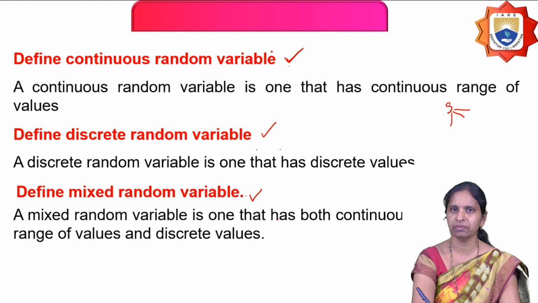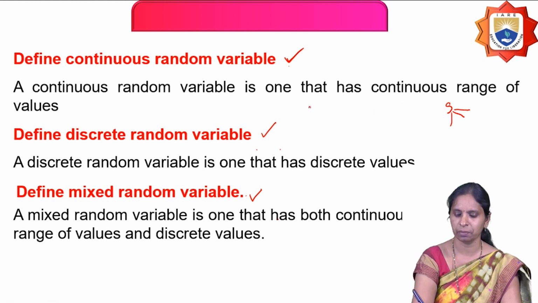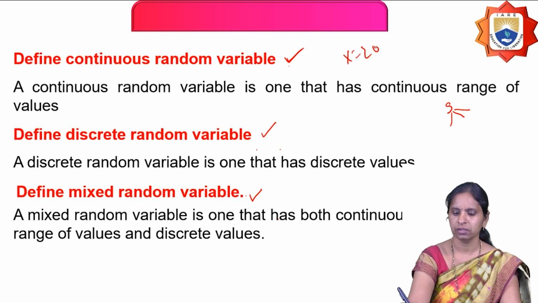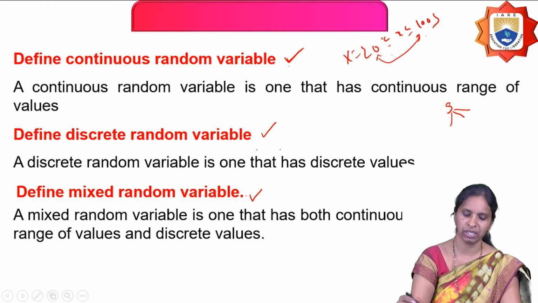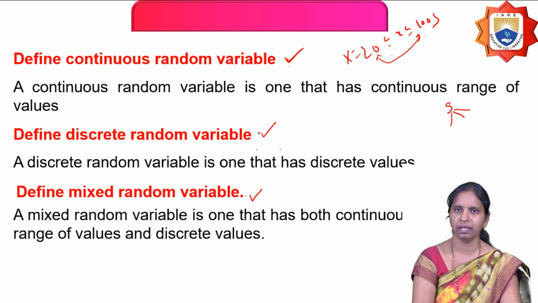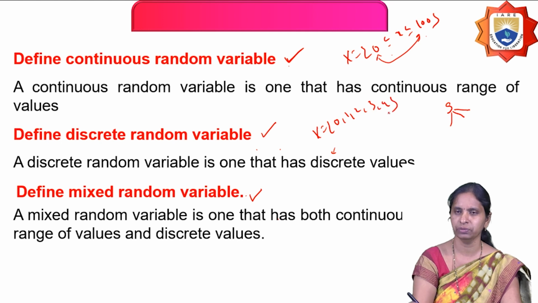So what is a continuous random variable? A continuous random variable is one that has a continuous range of values. For example, x such that 0 less than or equal to x less than or equal to 100. From 0 to 100, how many elements can take real numbers? We may have an infinite number of elements. Therefore, this type of random variable is called a continuous random variable. And what is a discrete random variable? A random variable that has only discrete values. For example, x equals 0, 1, 2, 3, 4. These elements are discrete in nature. They are not continuous and they are countable.